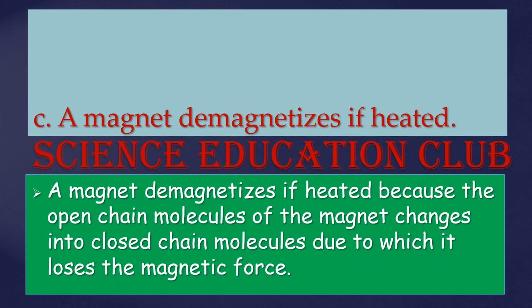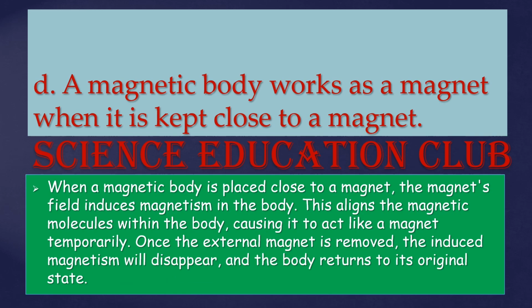A magnet demagnetizes if heated. A magnet demagnetizes if heated because the open chain molecules of the magnet change into closed chain molecules, due to which it loses the magnetic force. A magnetic body works as a magnet when it is kept close to a magnet. When a magnetic body is placed close to a magnet, the magnet's field induces magnetism in the body. This aligns the magnetic molecules within the body, causing it to act like a magnet temporarily. Once the external magnet is removed, the induced magnetism will disappear and the body returns to its original state.